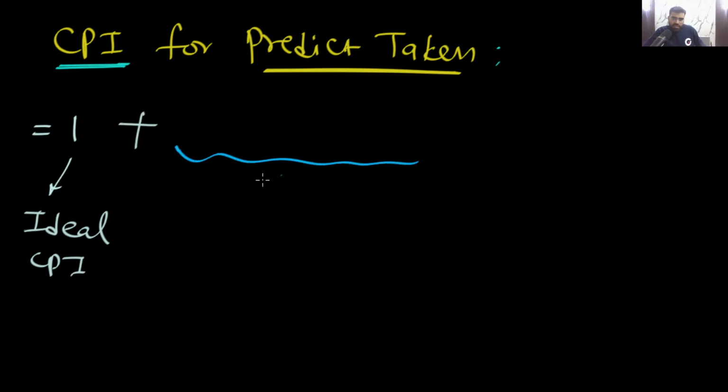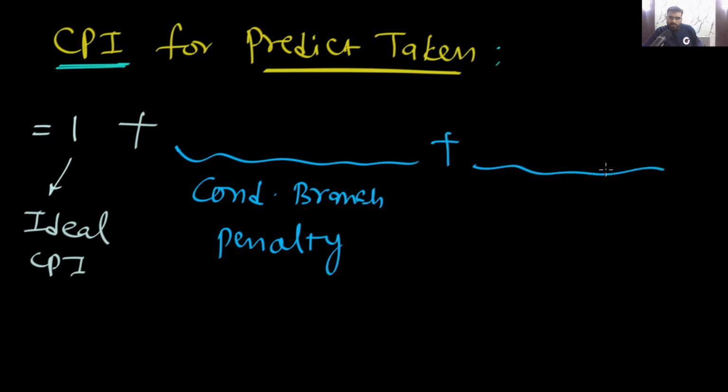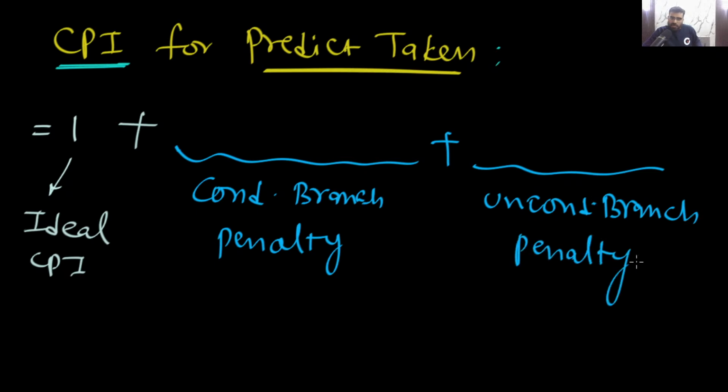Now let's see what will happen in the case of conditional branch and in the case of unconditional branch. These are the conditional branch penalty and the unconditional branch penalty. In the conditional branch, you already know the 0.60, and these 0.15 conditional instructions are there.